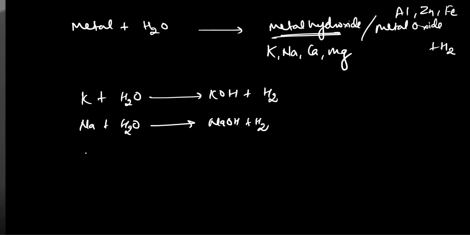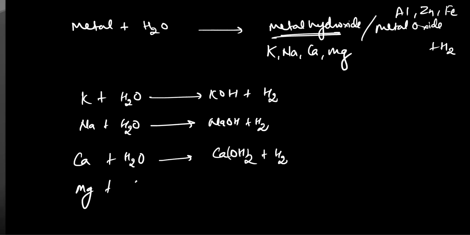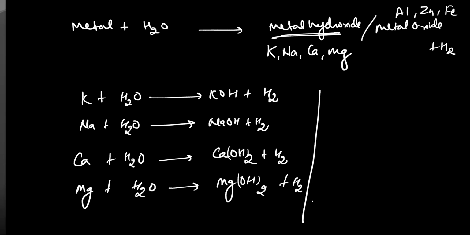And if we have calcium and react with water, Ca(OH)2 plus H2. If magnesium reacts with water, Mg(OH)2 plus H2. Okay, sir.